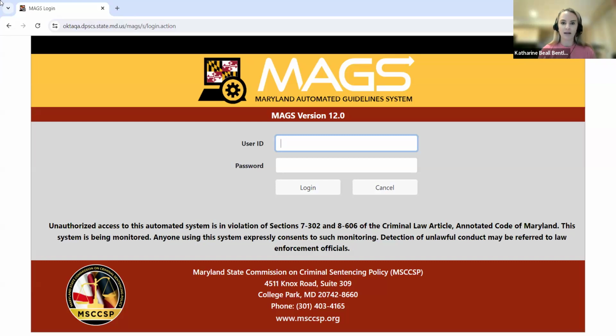Starting with the login screen here, pretty self-explanatory. As we all know, everyone's user ID is going to start with a prefix that corresponds to their individual agency or jurisdiction. So I'm just going to go ahead and quickly log in. If you ever have questions about user access, you can feel free to contact our help desk.